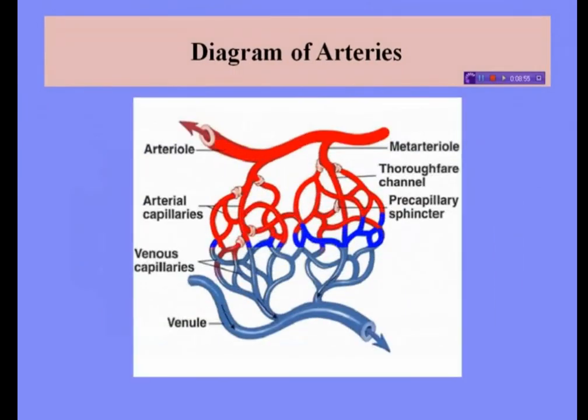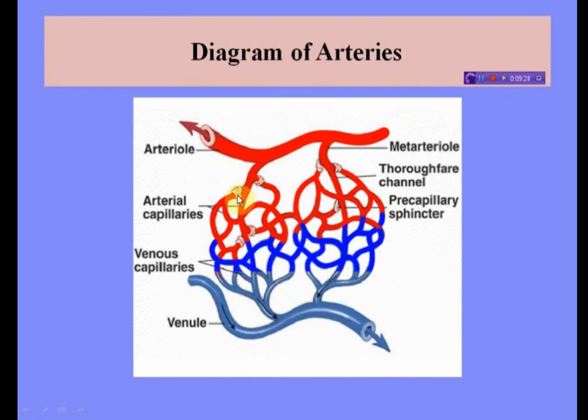See, this is arteriole, this is meta-arteriole. These are thoroughfare channels or preferential channels of meta-arterioles. These are precapillary sphincters, which regulate the flow of blood. These are venous capillaries. These are arterial capillaries.